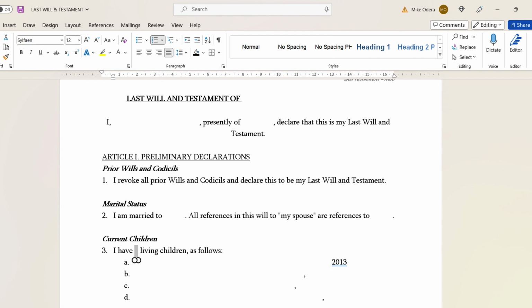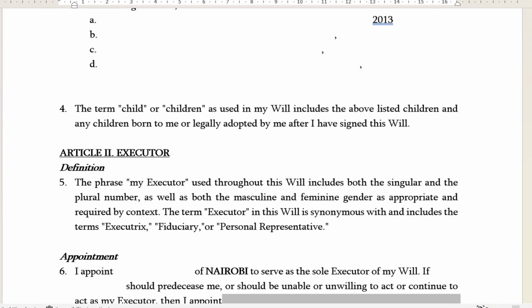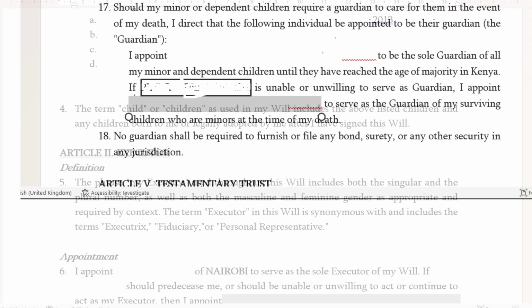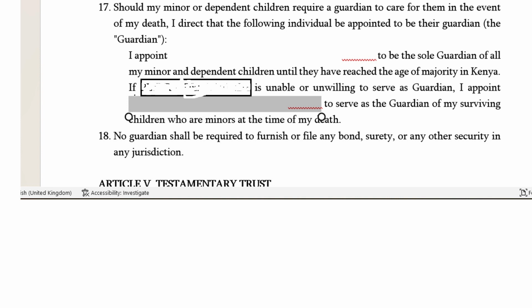Declaration. This section declares that the testator is of sound mind and understands the consequences of creating a will. It may also include a statement revoking any prior wills or codicils. Appointment of executor. This section names the person who will be responsible for carrying out the testator's wishes after they pass away. The executor is responsible for managing the estate, paying debts and taxes, and distributing assets to beneficiaries. Appointment of guardian. If the testator has minor children, this section names a guardian who will be responsible for the children's care if both parents pass away.